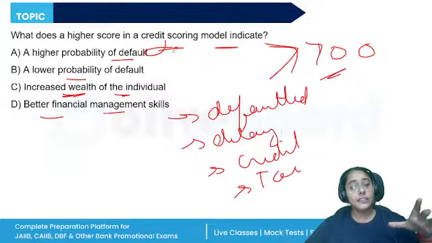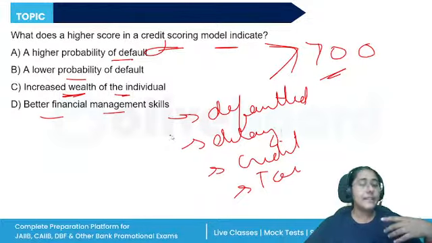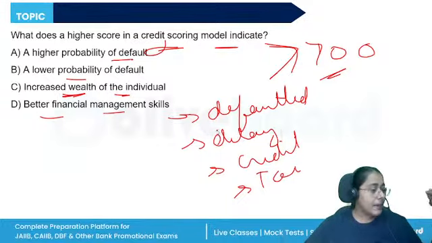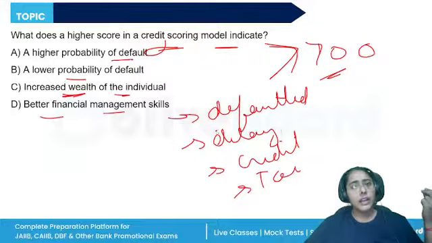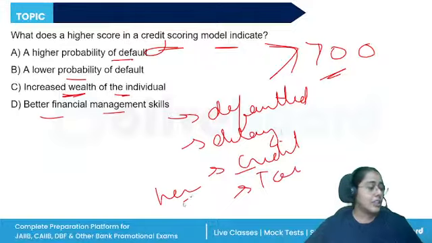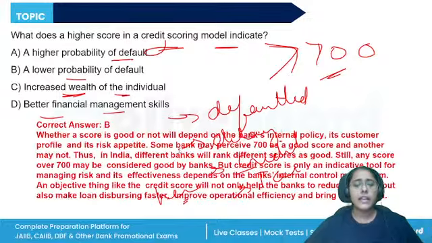But a greater score, a higher score would mean that the customer is a safe customer. They have paid all the previous dues, no unpaid dues are there. Also, they have been paid on time. The credit card is utilized only for necessary shopping, not unnecessary, not frequently. Right? So the correct answer should be B, a lower probability of credit.